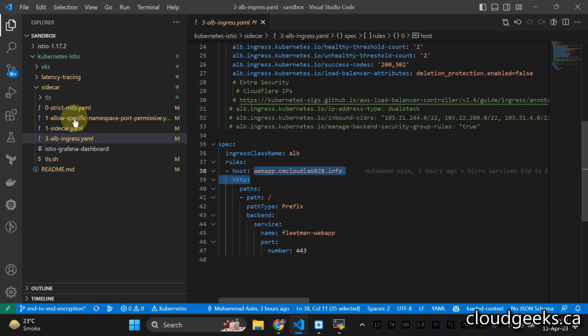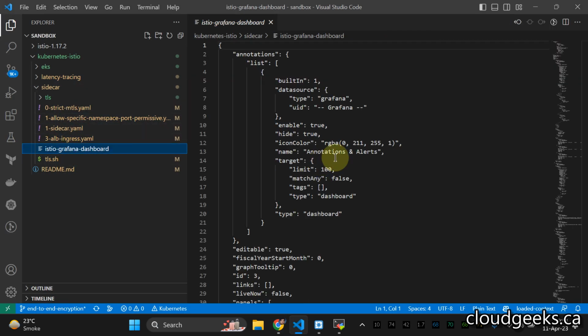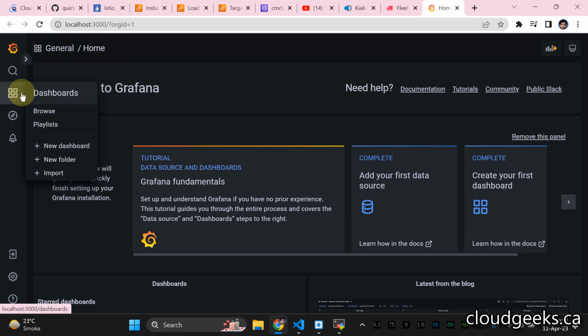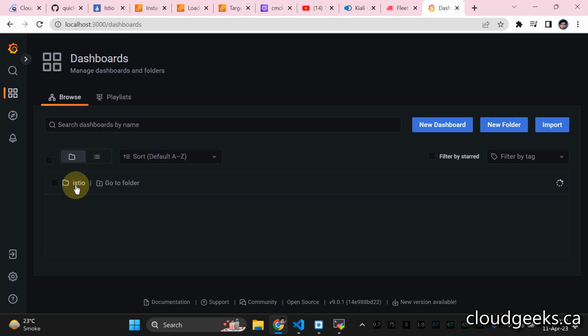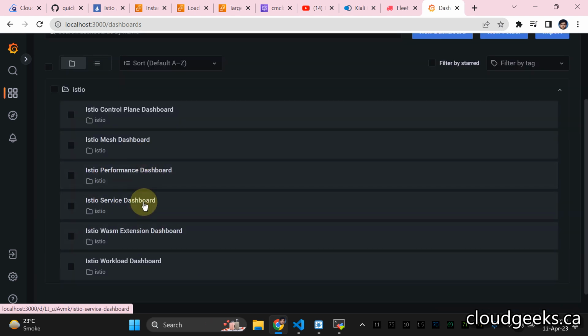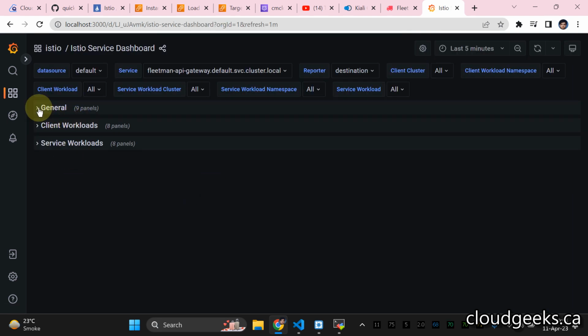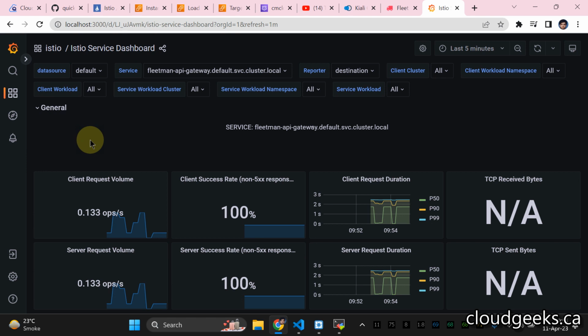Simply, I'm going to import this particular JSON Istio Grafana dashboard. By default, you will get the graphs. If I navigate to browse and click Istio, you will get all this stuff with Istio. For instance, the Istio service dashboard. Click that particular one, and you will see that most of the stuff is already populated.